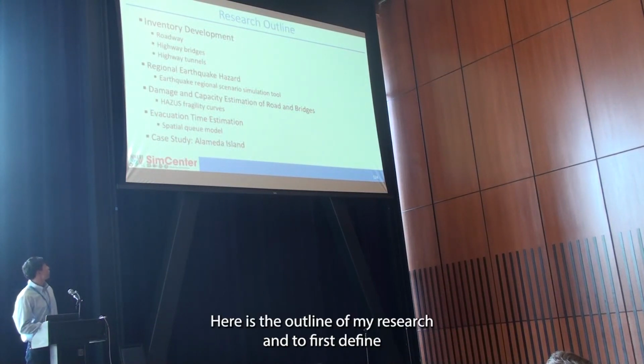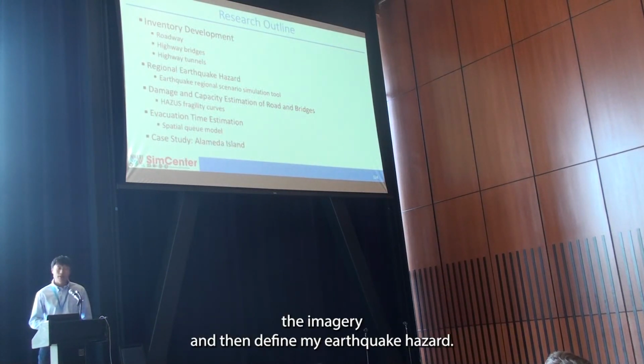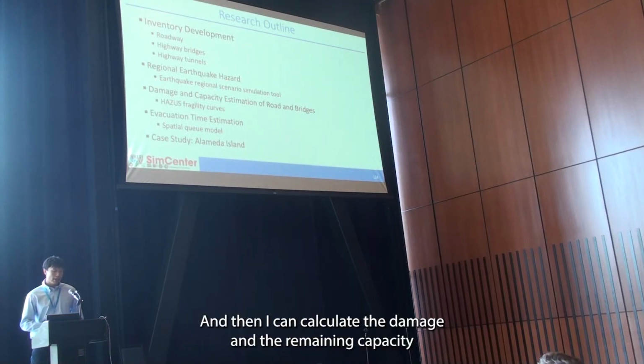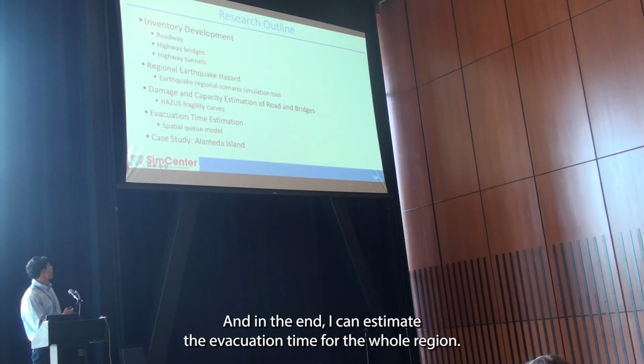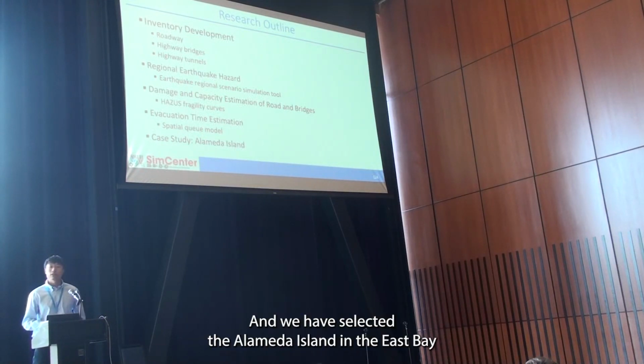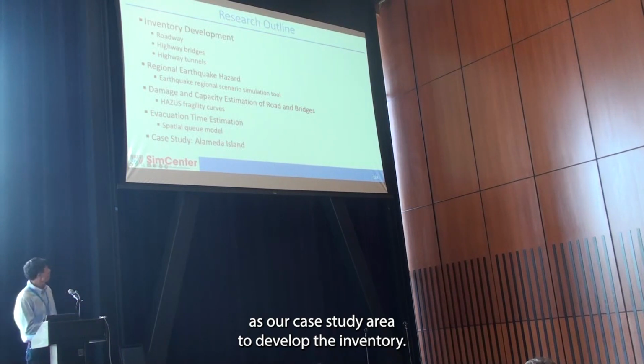Here is the outline of my research. First define the inventory, and then define the earthquake hazard, and then I can calculate the damage and the remaining capacity of each road and bridge in the network after an earthquake. And in the end, I can estimate the evacuation time for the whole region. And we have selected the Alameda Island in the East Bay as our case study area.